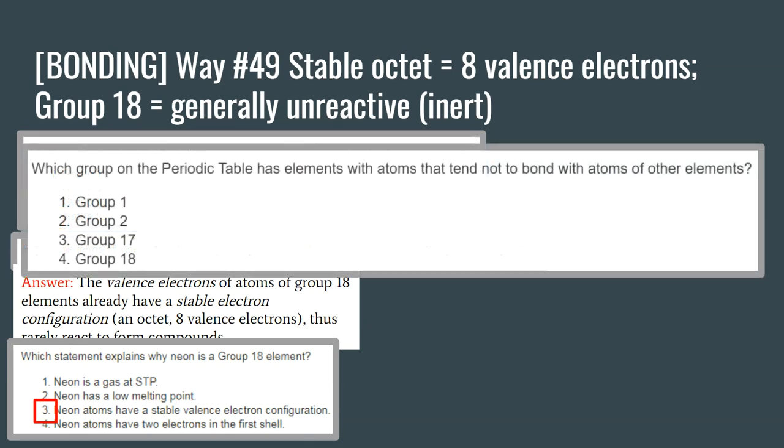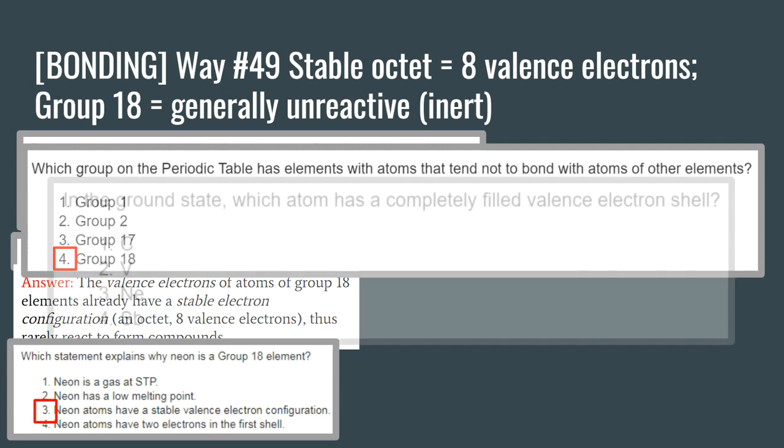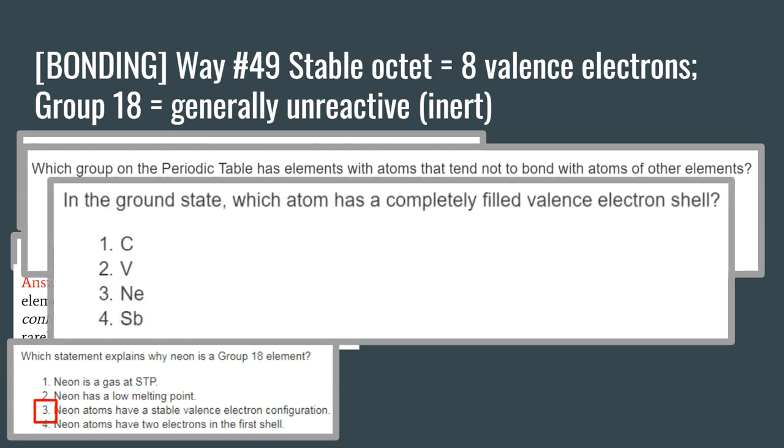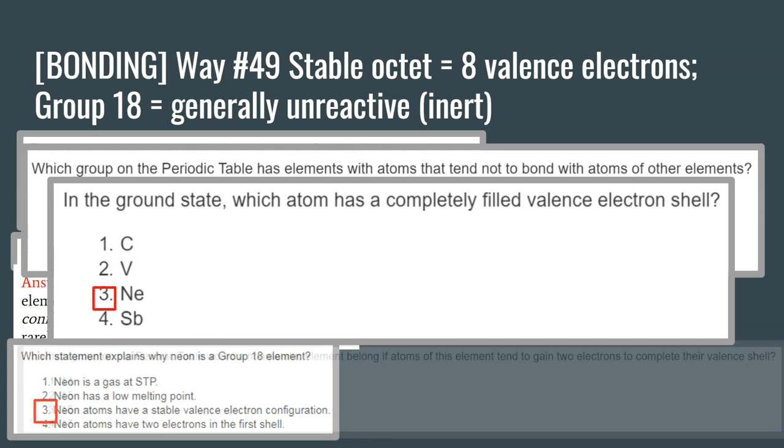Which group on the periodic table has elements with atoms that tend not to bond with atoms of other elements? Hopefully you're sensing a pattern and correctly chose 4 as your answer. Why? Because group 18 already has 8 valence electrons and a filled outer shell, and therefore does not react with other atoms. In the ground state, which atom has a completely filled valence electron shell? Anything from group 18 will get this answer correct, and you should have chosen 3 as your answer.